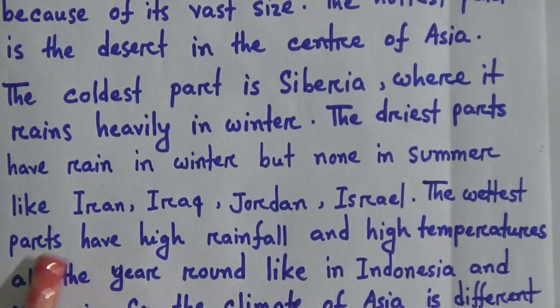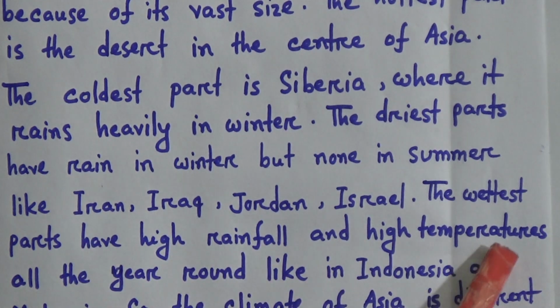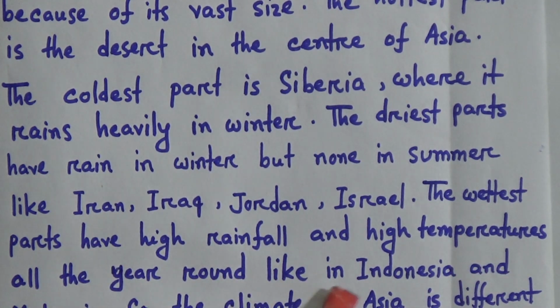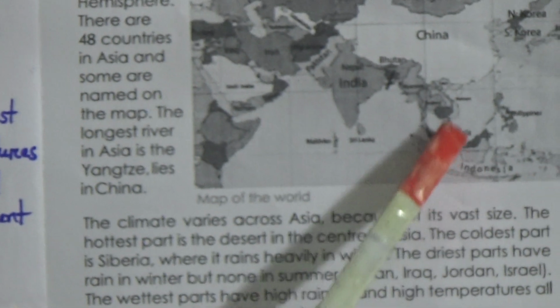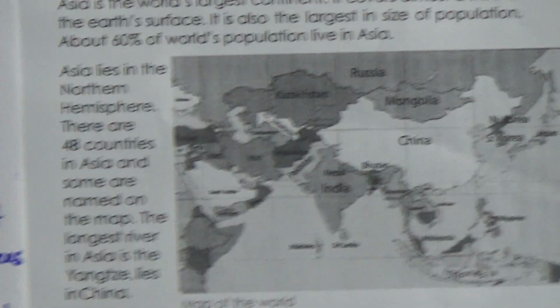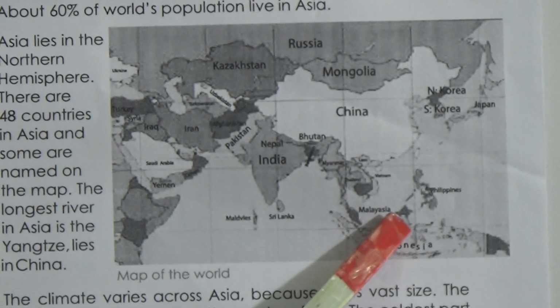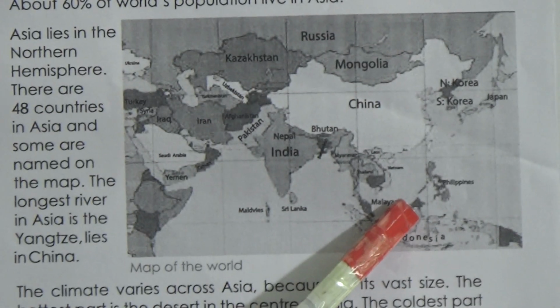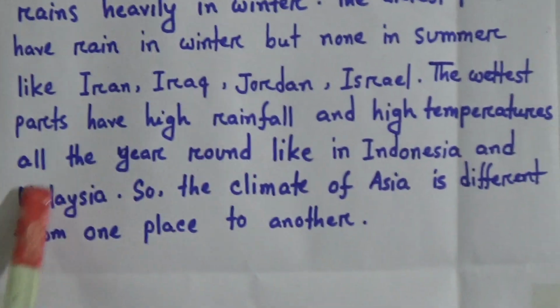The wettest parts have high rainfall and high temperatures all the year round, like in Indonesia and Malaysia. Student, here are two countries, Indonesia and Malaysia. There the temperature is very high all the year round.